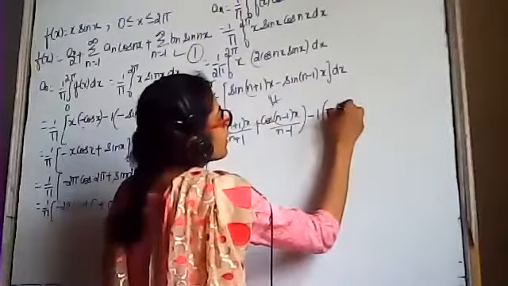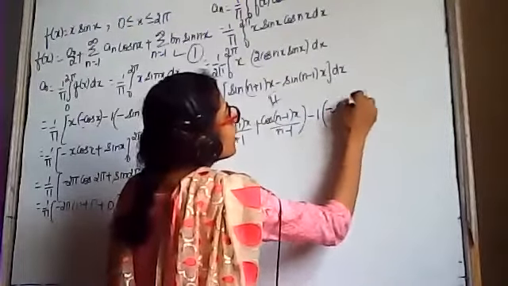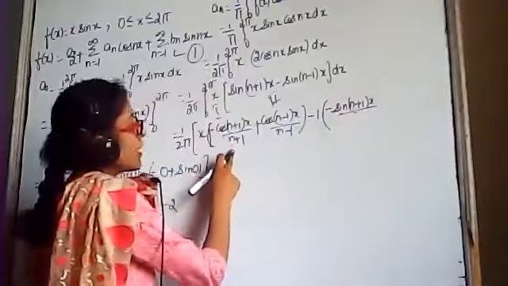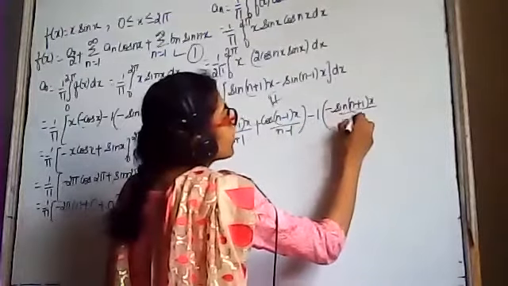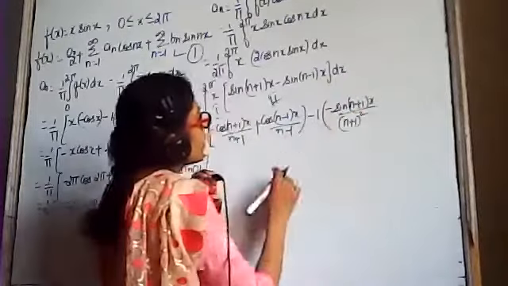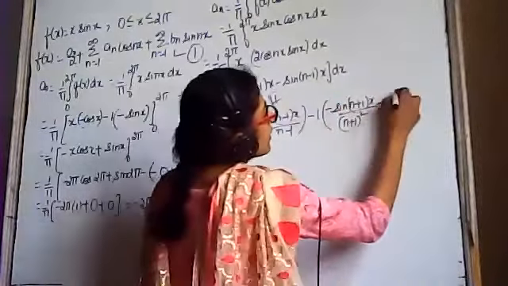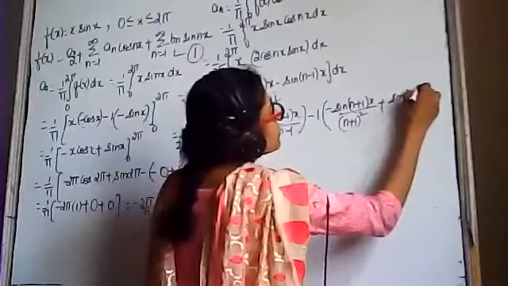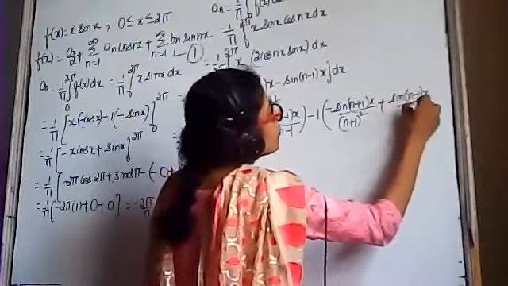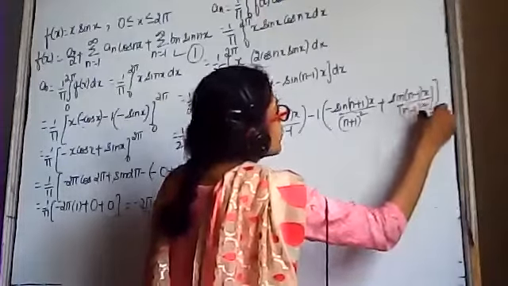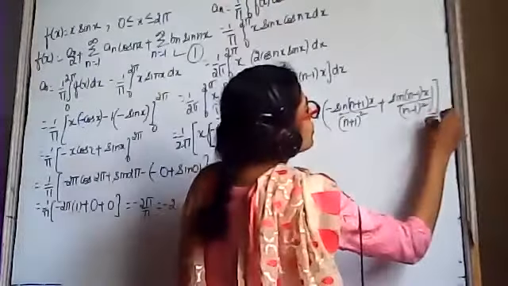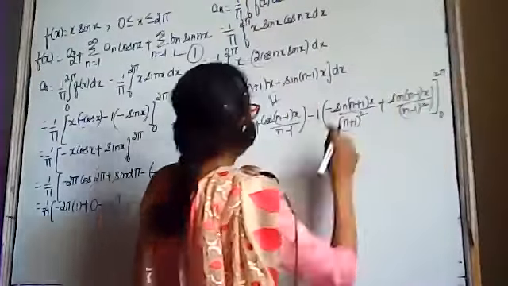Integration of cos is again sin (n plus 1)x upon (n plus 1) the whole square, plus sin (n minus 1)x upon (n minus 1) the whole square, and limits of integration are from 0 to 2 pi.